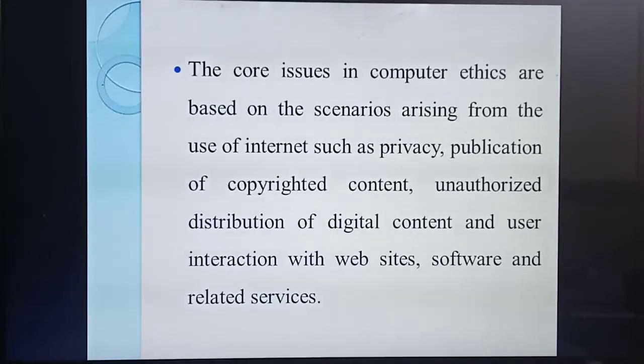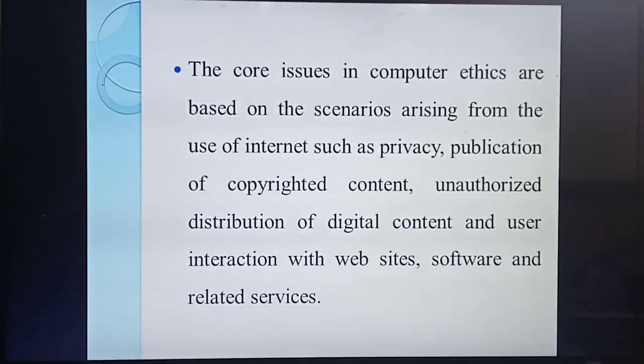unauthorized copyrighted content. Okay, so there is also unauthorized distribution of digital content. The digital content is also like that. For example, a particular person works 4 or 5 years doing research work and publishes some papers. That's the result of that particular person. But some other person steals that research work and publishes it. Is that a good thing? No, that is called unauthorized distribution of digital content.